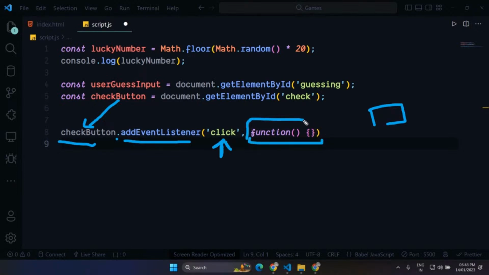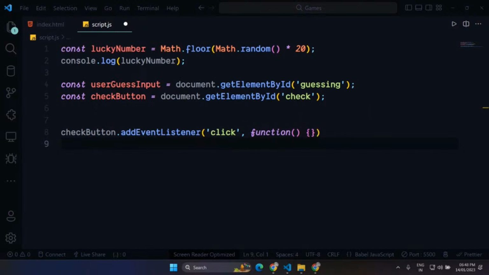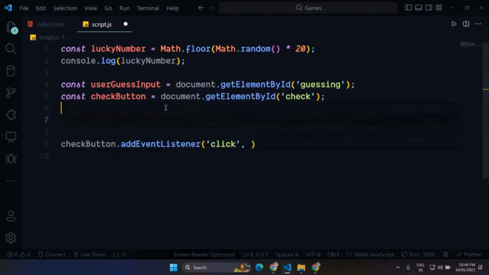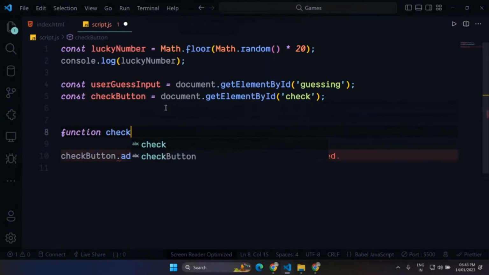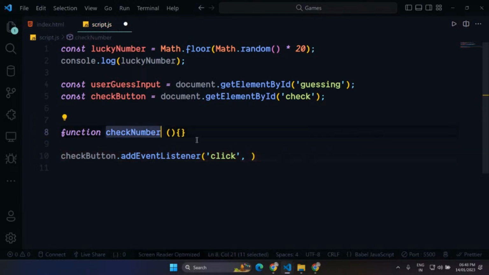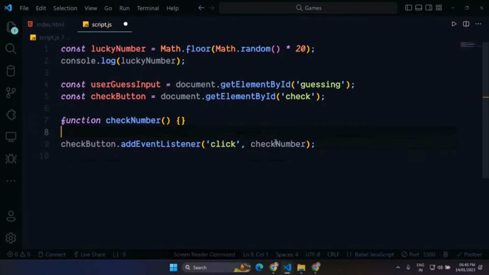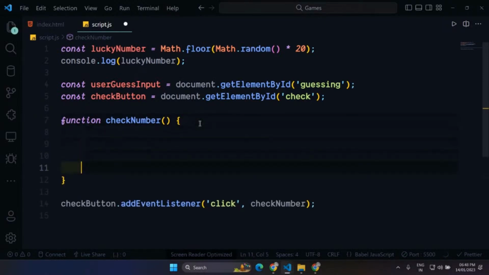You can directly write a function here, or you can create a function separately and then pass the name of that function, like this, function checkNumber. Let's just pass the name of this function here, so it will be a little easier for you to understand later. And inside this we have to write all the logic that is going to do the trick here.